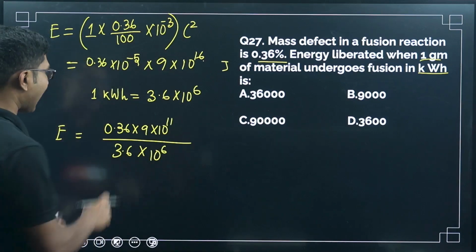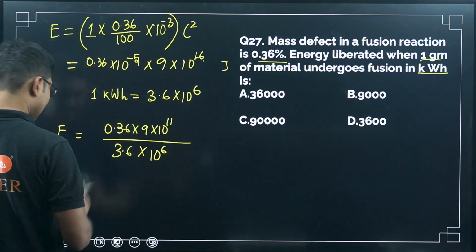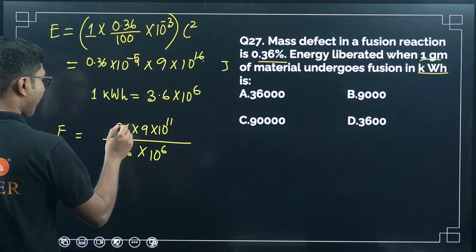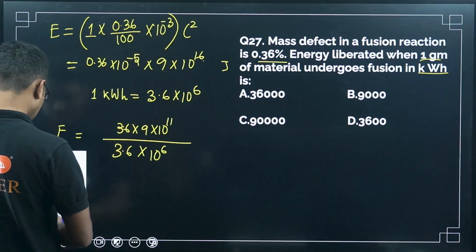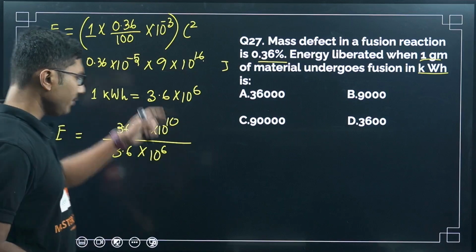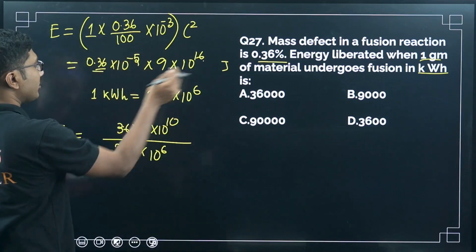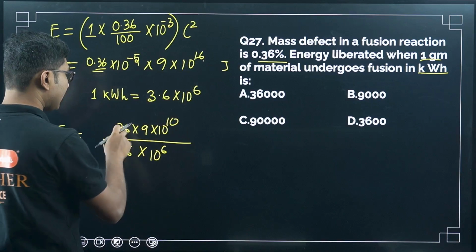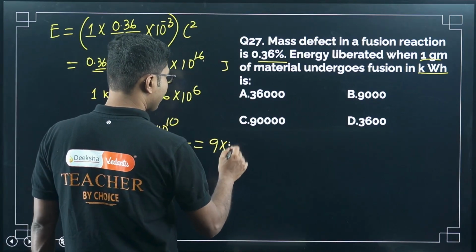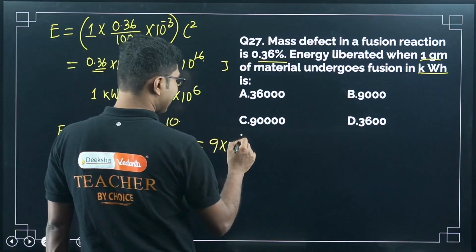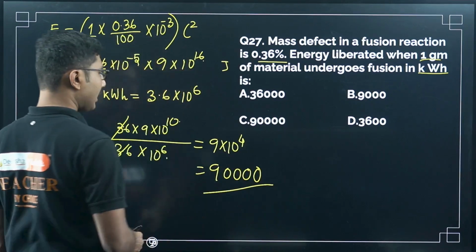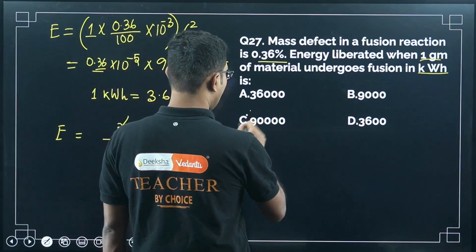Now we have to cancel these two. How can we cancel? To cancel this, we have to make it 3.6. If we make it 3.6, then we have to reduce one power from here, because it was 0.36. If you borrow a 10 from here, then it will be 3.6. So 3.6 cancels, and we can write this as 9 times 10 to the power of 10 minus 6, that is 10 to the power of 4. So it will be 9 followed by 1, 2, 3, 4 zeros, so 90,000 is the answer.